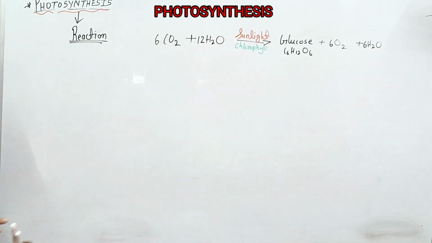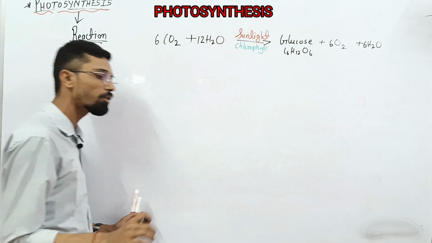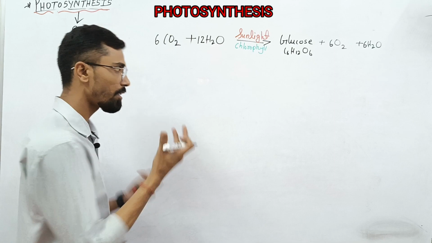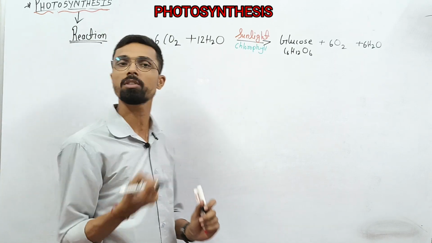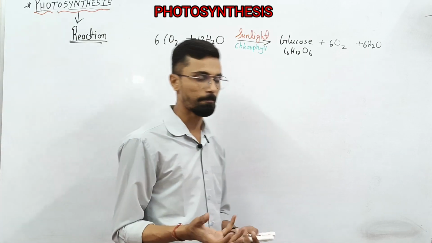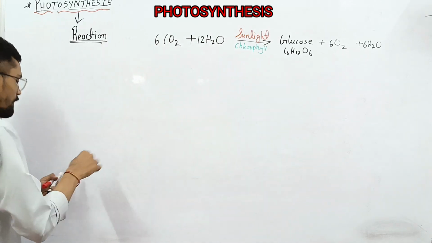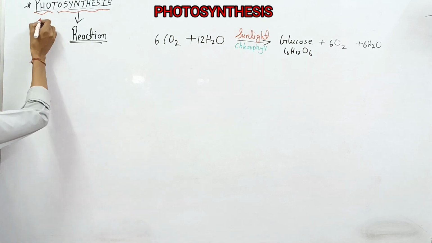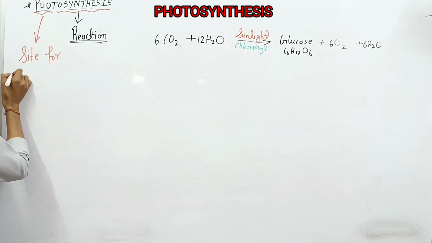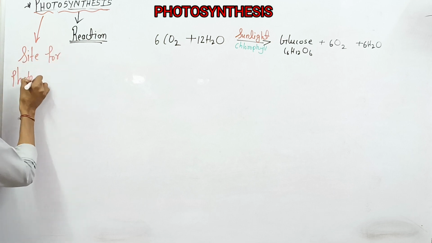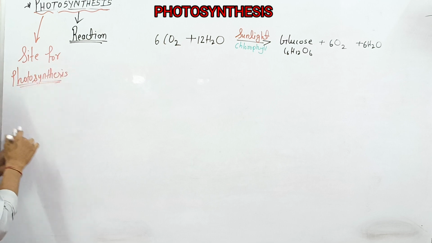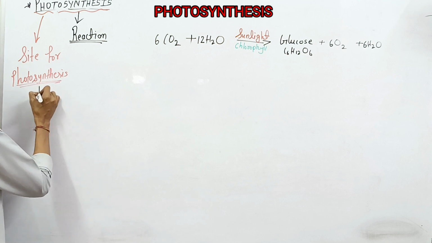So how does this reaction occur inside the plants? As we all know, chlorophyll is a green color pigment which absorbs the sunlight. And when the stomata opens, you should remember this thing. All these things happen at the site for photosynthesis, which is the chloroplast.